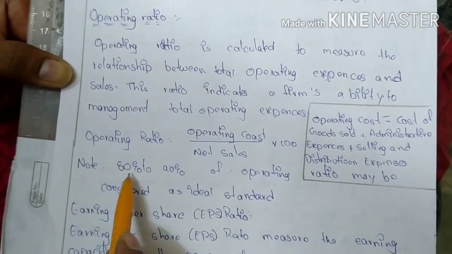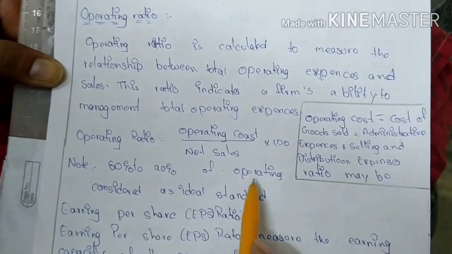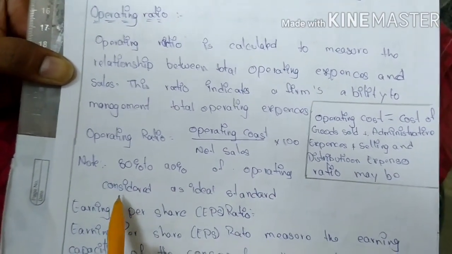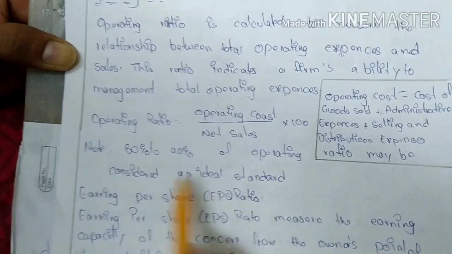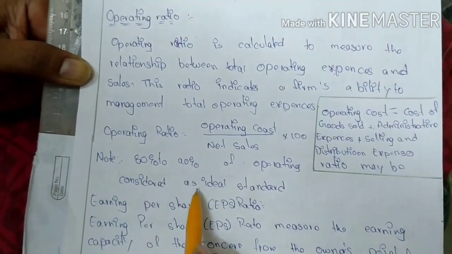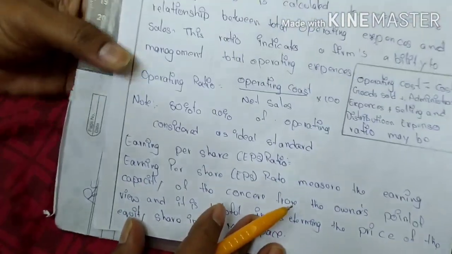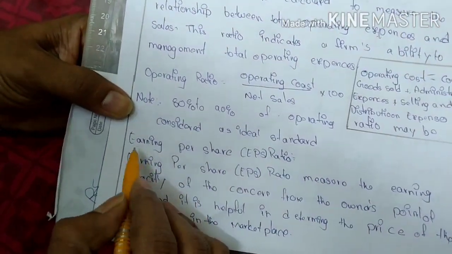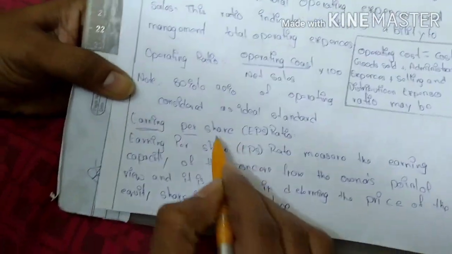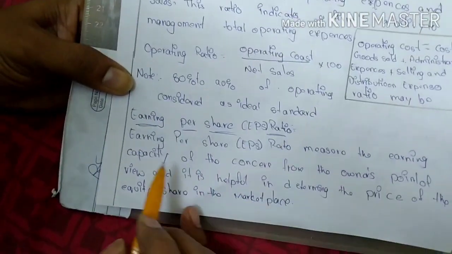Here operating cost is equal to cost of goods sold plus administrative expenses plus selling and distribution expenses, right? So here 80% to 90% operating ratio may be considered as an ideal standard. Last one here, that is earning per share, that is nothing but EPS.